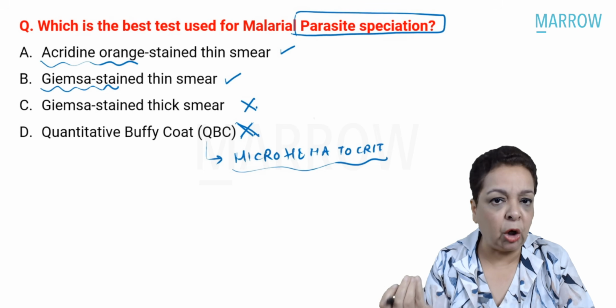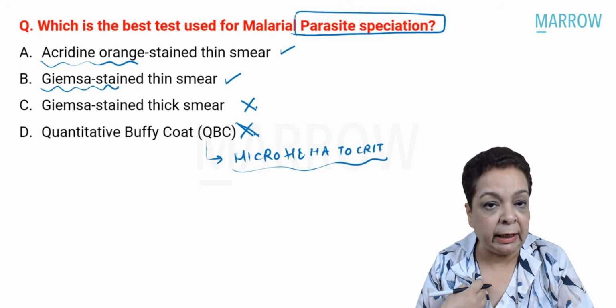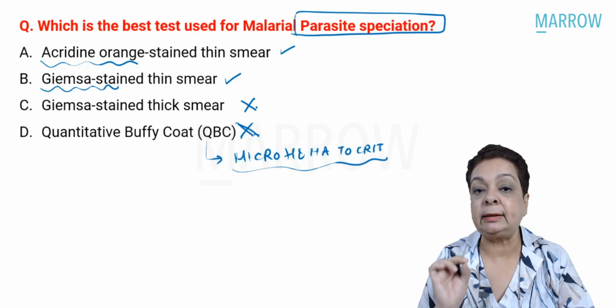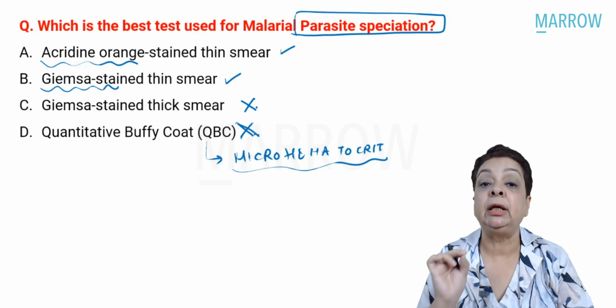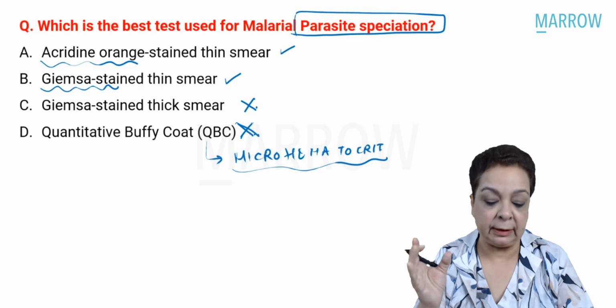In fact, we have a modification of the Giemsa stain which is used in our country. You remember the name of that stain? Jaswant Singh Bhattacharya, or in short, JSB stain. That's a briefer version of Giemsa stain, right?